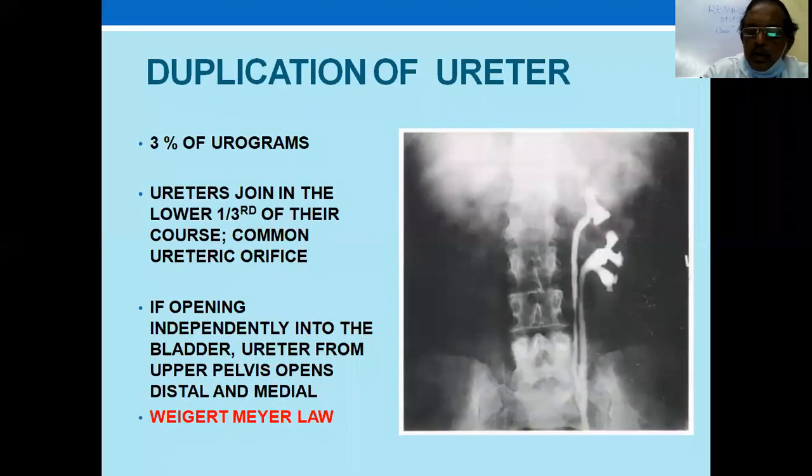And it is seen in routine urography. It sometimes doesn't cause any symptoms. Usually it is diagnosed by radiology when we do it for some other reason. The upper ureter joins the lower third of the ureter, with a common ureteric orifice, and a common sheath also is there, which is also of surgical importance. If opening independently into the bladder, the ureter from the upper pelvis opens distally and medially. This is called the Weigert-Meyer law.